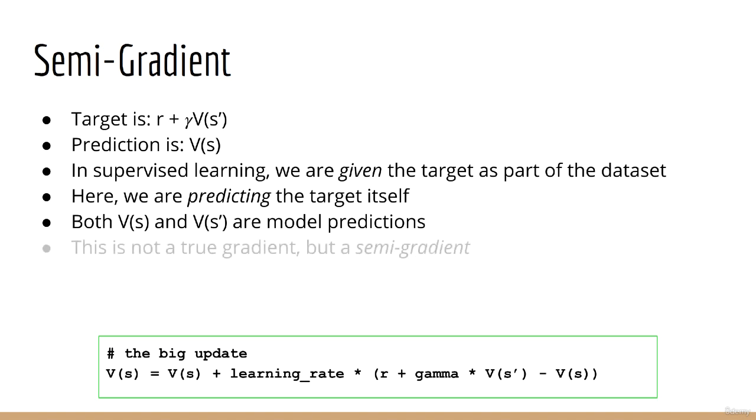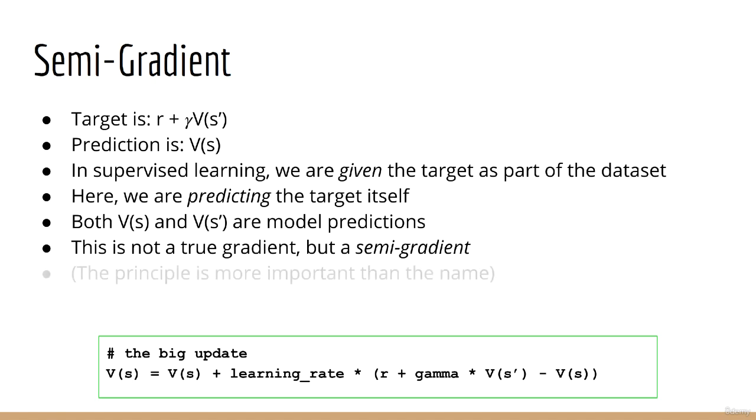Thus, it's more correct to say that what we are doing is not quite gradient descent. It's called a semi-gradient instead. But this is just a name. It is the principle that's important. The principle is we don't know the true target, we are estimating it. And this makes it very different from supervised learning.